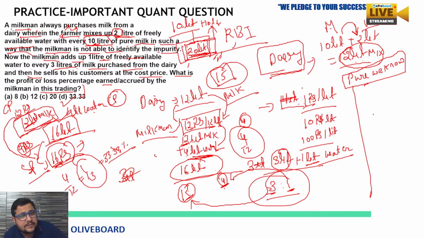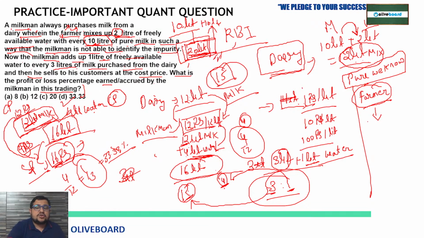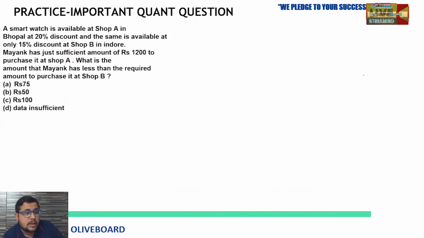What are they asking for that? But they can even ask you, what is the ratio of the farmer? Okay, I am giving you one homework. What is the ratio of farmer's profit to milkman's profit, right? The ratio between the farmer's profit to milkman's profit, okay. So let's move on to the next. I hope it is completely clear now.